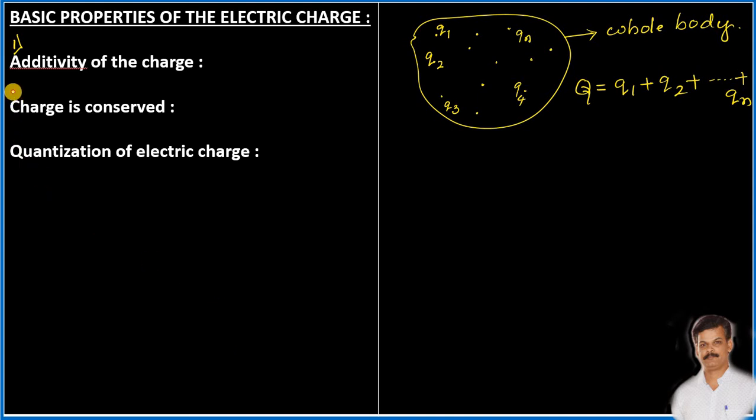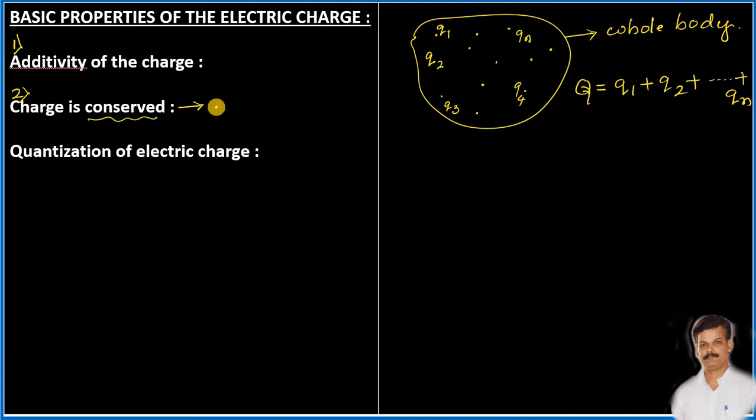And let us understand what is the second property. The second property is related to the conservative nature of the charges, or we say that charges are conserved. So what do you understand from this? Where have you heard that word conserved?